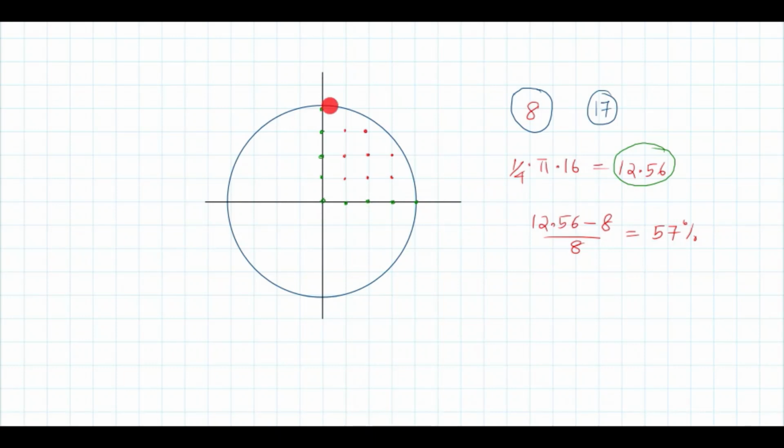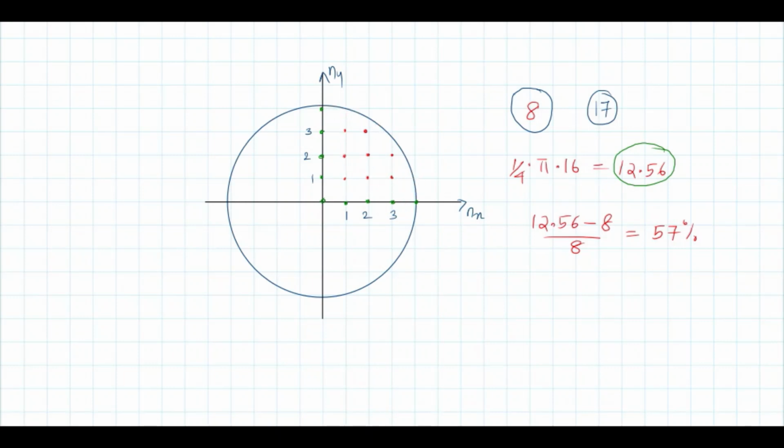I will count all the points which have integral values of nx and ny. Here you have ny, here you have nx. These are integer values 1, 2, 3, etc. So how many points are there on and inside this circle of radius 4?